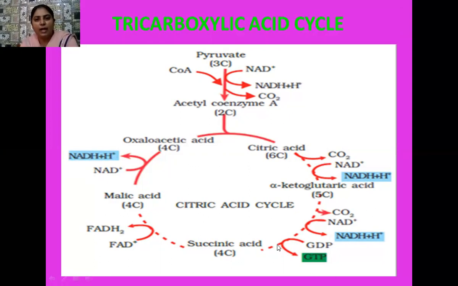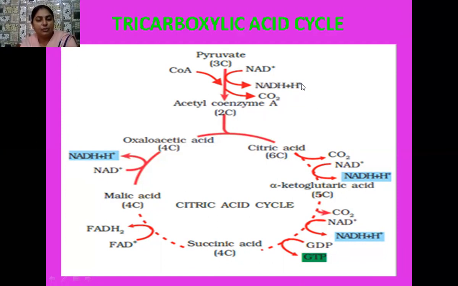So in this way, you have observed the removal of 3 molecules of carbon dioxide. When pyruvate changes into acetyl coenzyme A, 1 carbon dioxide molecule is released. Then when citric acid changes into alpha ketoglutaric acid, a second CO2 molecule is released. And when alpha ketoglutaric acid changes into succinic acid, again a third molecule of carbon dioxide is released. And energy-rich molecules are formed in these cases.